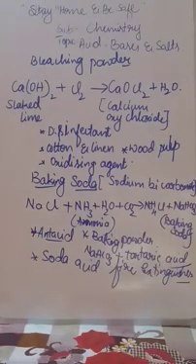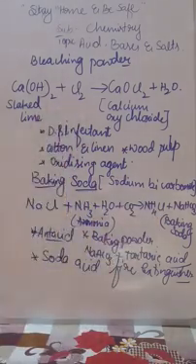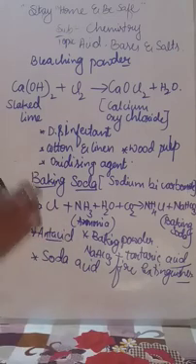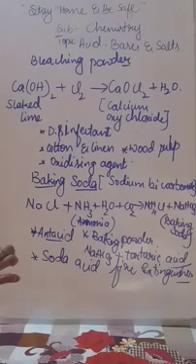How is baking powder manufactured? When baking soda is mixed with tartaric acid, baking powder is manufactured, and that makes the cake soft and spongy. That is very important.